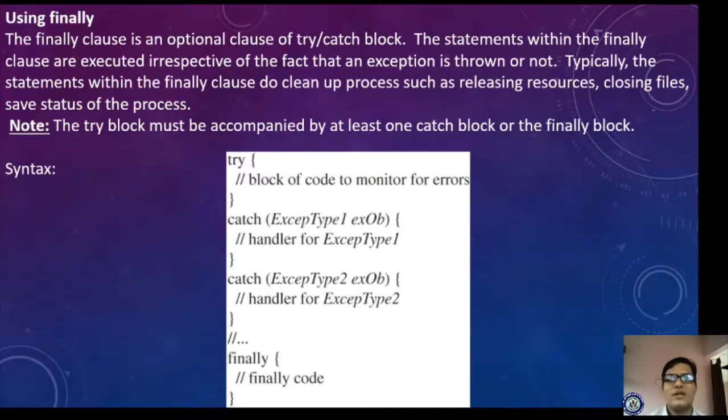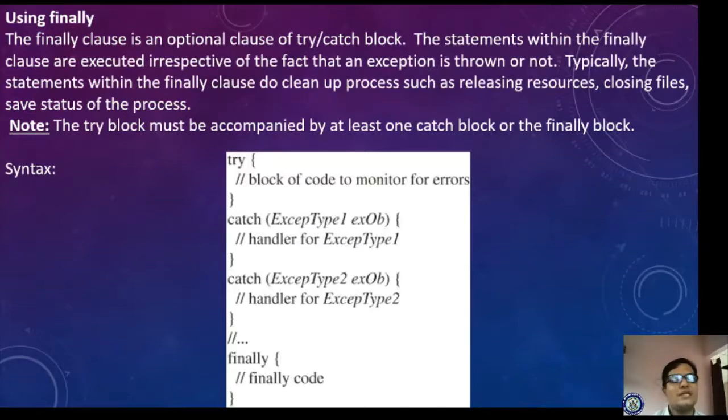So the finally statement helps in closing those files and saving the status of the process. Saving the status of the process means how long it has been processed. Got it? The try block must be accompanied by at least one catch block or the finally block.